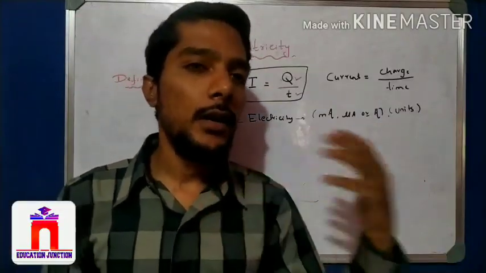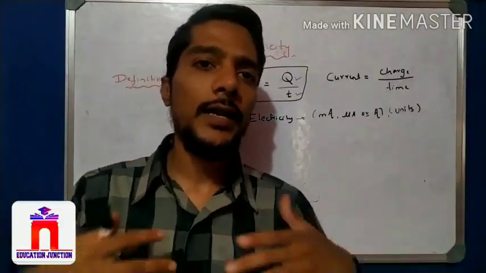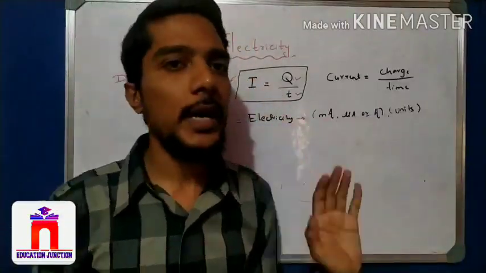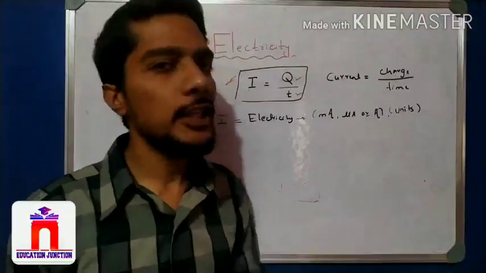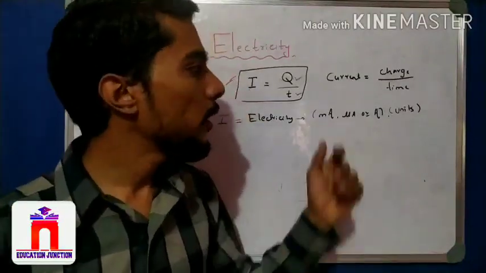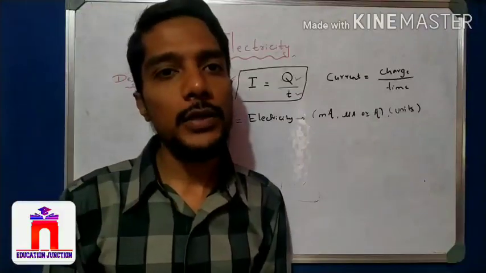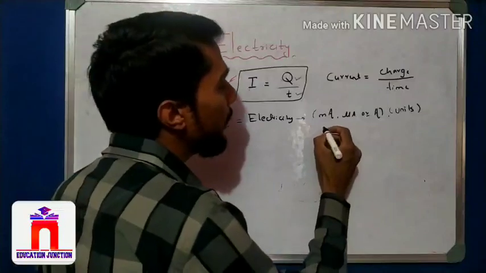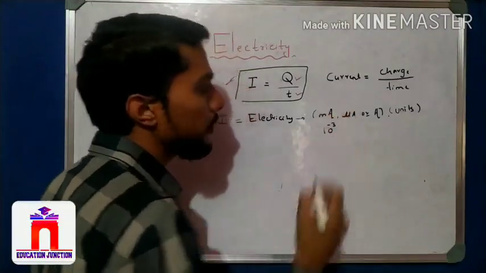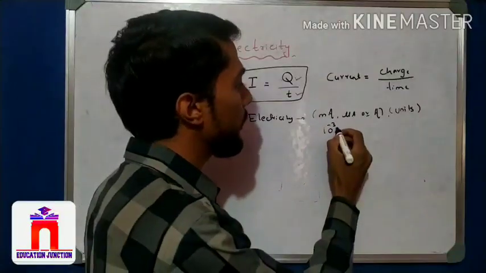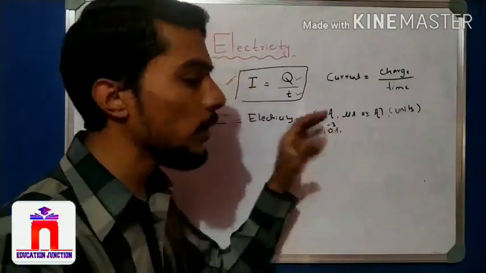Right? Then we use kilowatt watt, that is commercial use, okay, later we use. But here we use it in this manner. In the laboratory, when we do the experiment practically, we use these three: one milliampere, one microampere, and one ampere, students. So when we come across milliampere, milli means 10 raised to minus 3, that is important. Milli means 10 raised to minus 3 ampere, that is the conversion to ampere.